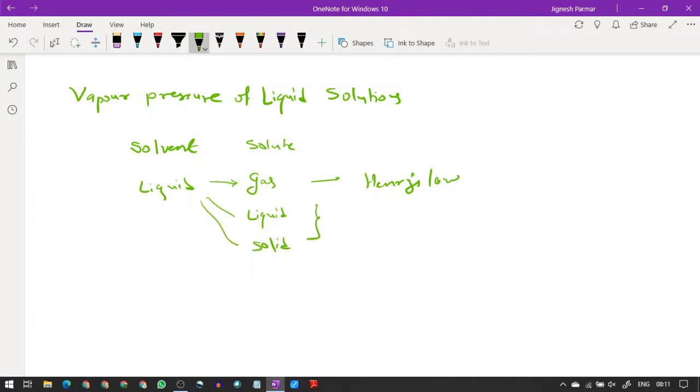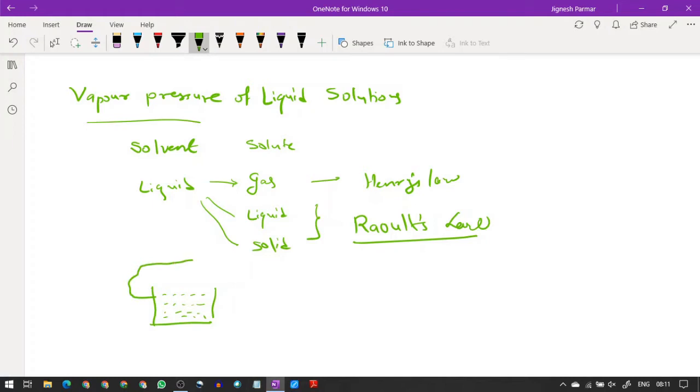This relation quantitatively was given by a scientist whose name was Raoult, and he has given certain laws which we talk about, and it's called Raoult's law. So what is vapor pressure? Exactly, when in a closed container a pure liquid is kept, two processes always go on at the surface. One is evaporation, or vaporization, the second is condensation.